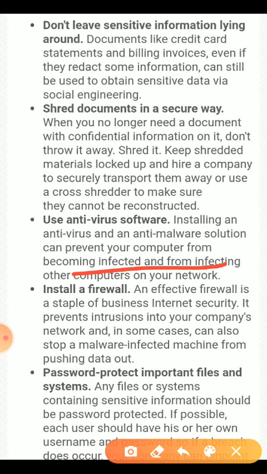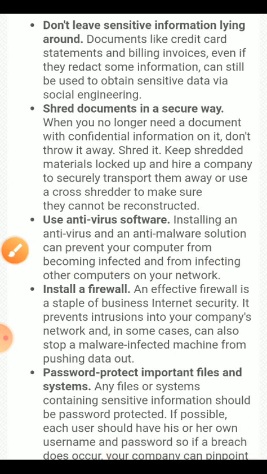Install a firewall. An effective firewall is a staple of business internet security. It prevents intrusions into your company's networks, and in some cases can also stop malware-infected machines from pushing data out. Password protect important files and systems. Any files or systems containing sensitive information should be password protected, and if possible each user should have his or her own username and password.